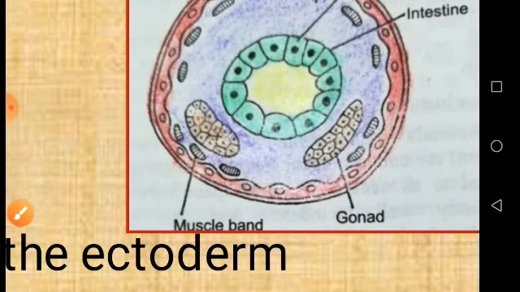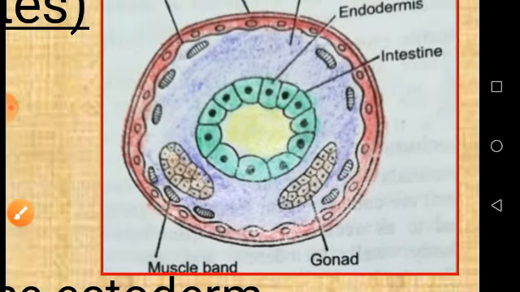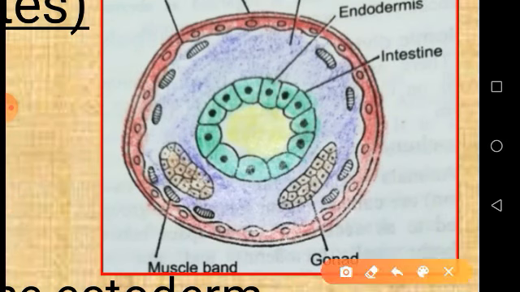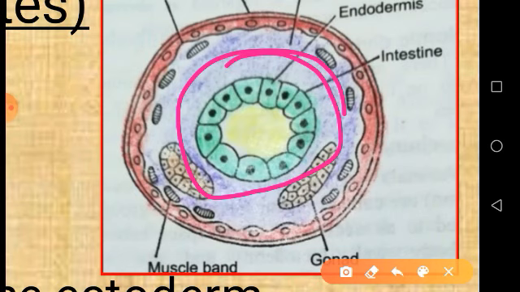The remaining total cavity, that means the space between the body wall and the endoderm or alimentary canal or gut wall, is filled with a fluid which is called pseudocoelomic fluid. This is the pseudocoelom, and this is filled with the pseudocoelomic fluid. All the other organs, gonads and so on, are also placed in this pseudocoelomic fluid.